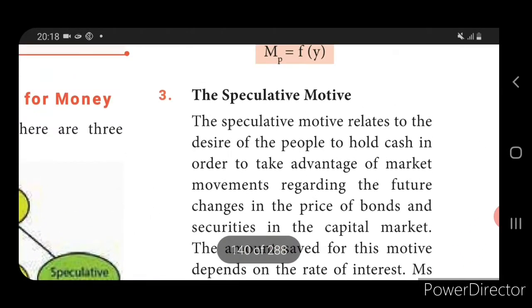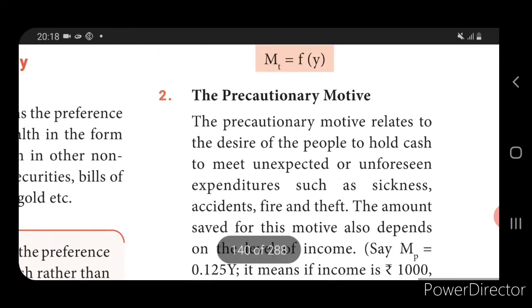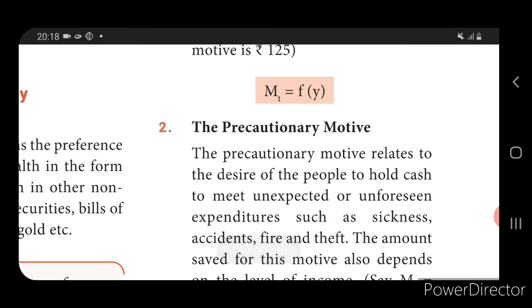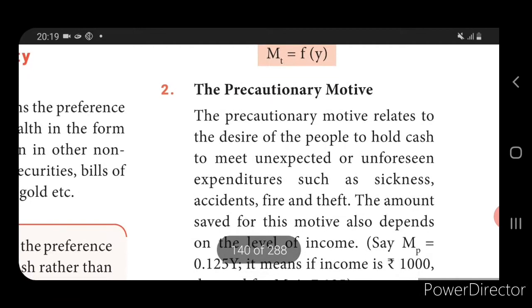Next we come to know about the precautionary motive. Precautionary motive means that people hold cash for emergency purposes. It might be sickness or accident or theft or fire or anything that might happen. If any uncertainty happens, people hold cash for that. So this is called the precautionary motive.